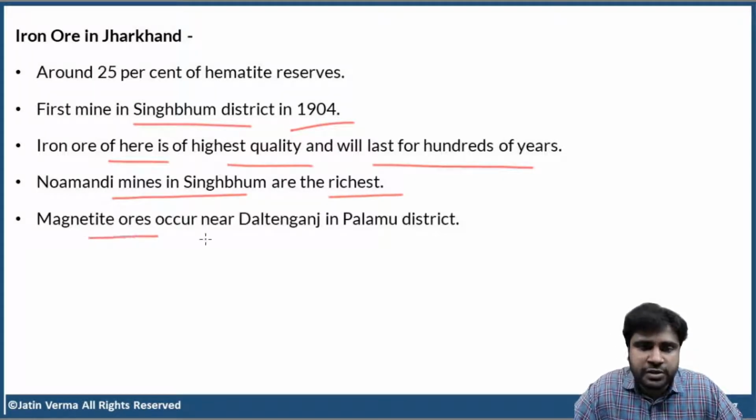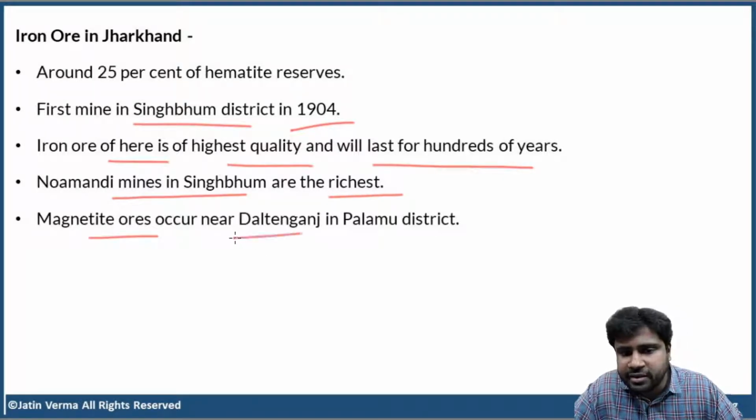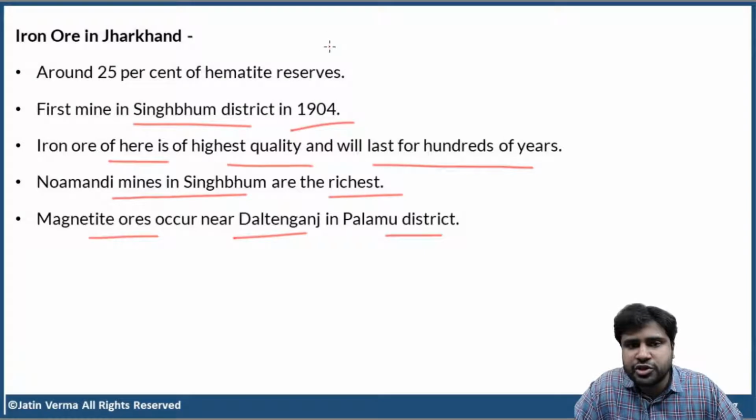Magnetite ores also occur near Daltonganj in Palamau district. So again, you don't have to remember these names, but you have to remember that 25 to 26% of hematite reserves are in Jharkhand. That is mandatory. And you should also keep in mind that the first iron ore mine was started in Singhbhum in 1904. Okay? So these things you have to remember.